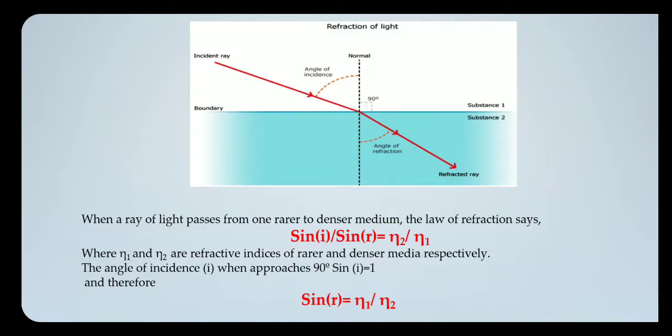Now if i, that is angle of incidence, approaches near about 90 degree, what is sine of 90? Sine of 90 is 1. So this equation we can rewrite as sine of r is equal to eta 1 by eta 2.